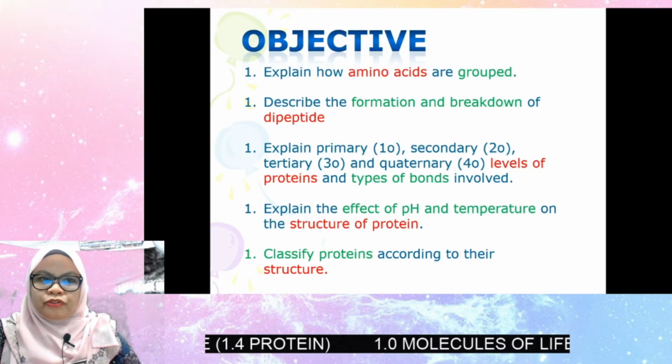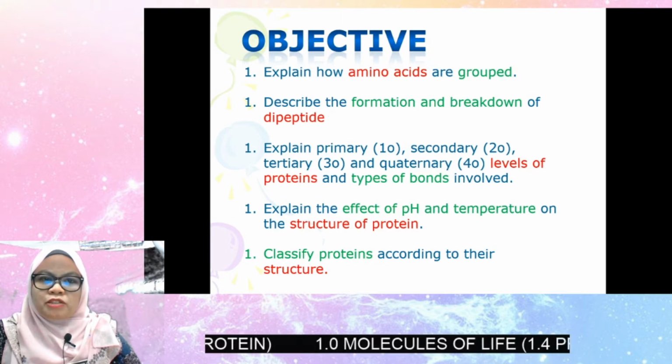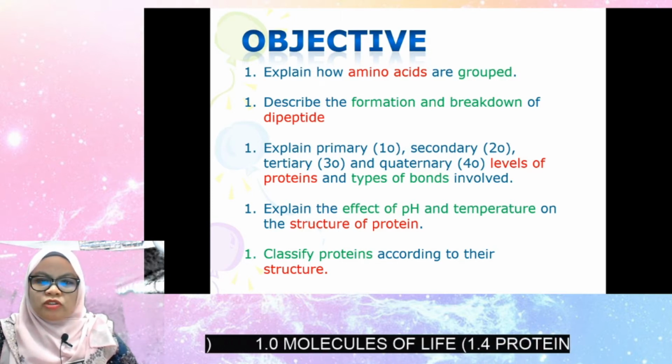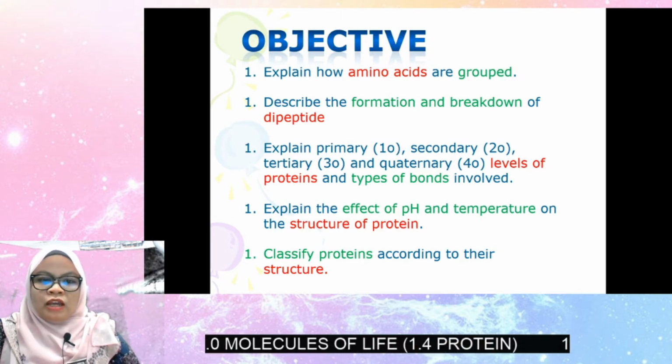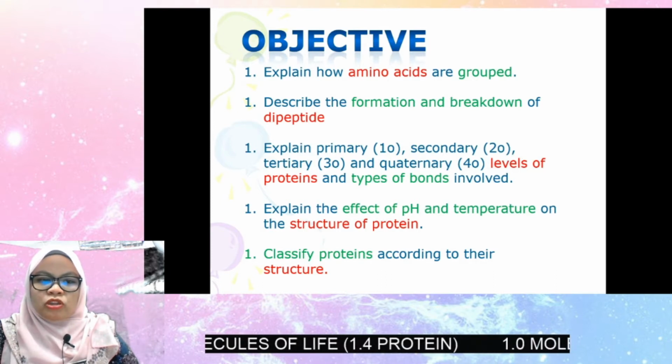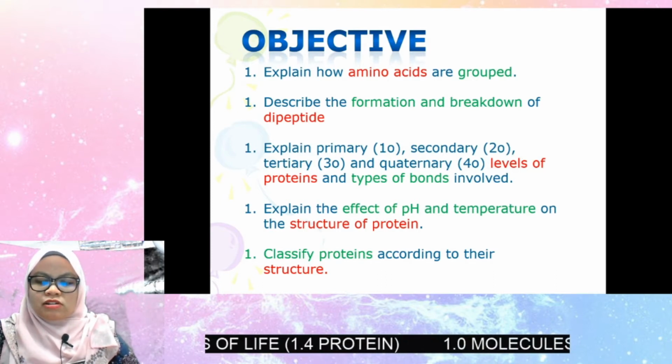Explain how amino acids are grouped, describe formation and breakdown of dipeptide, explain primary, secondary, tertiary, and quaternary levels of protein structure, explain the effect of temperature on the structure of protein, and also classify protein according to their structure.